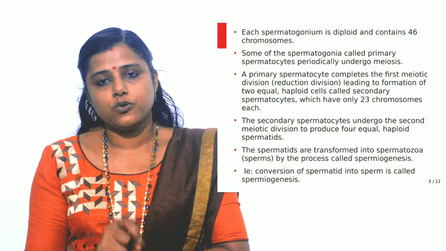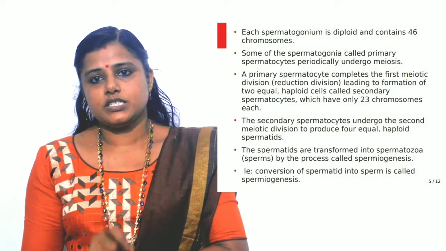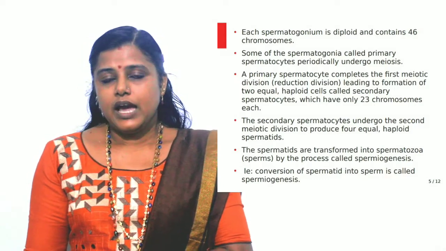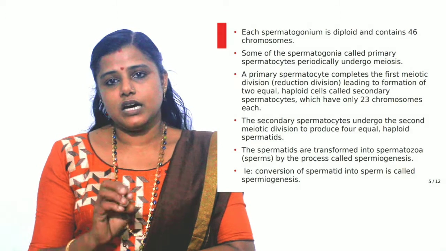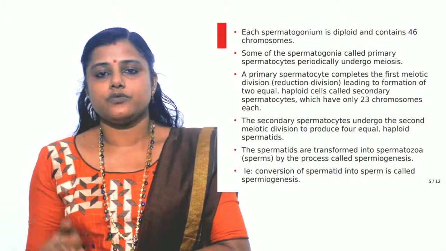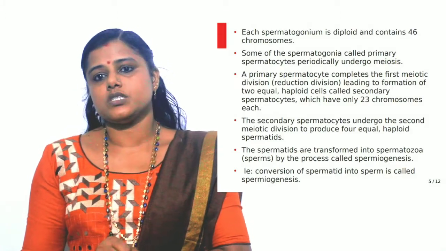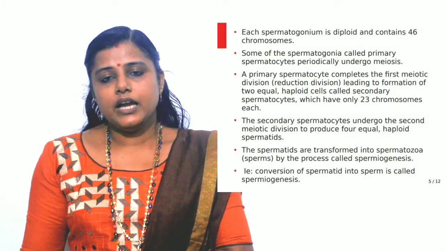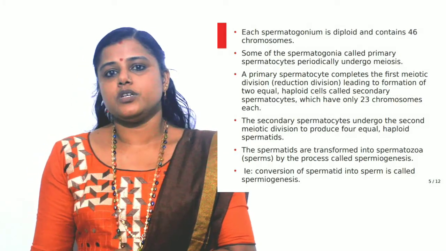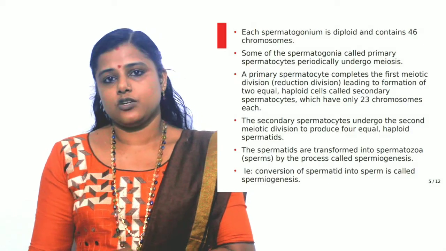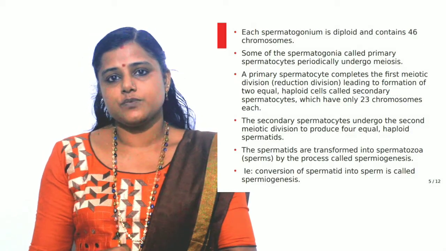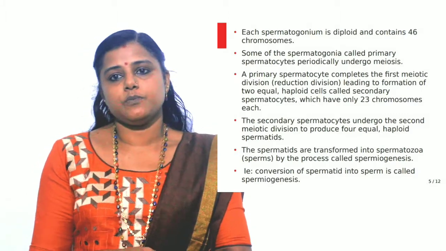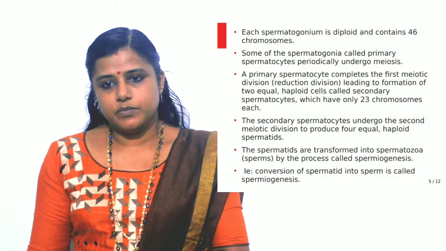Finally they form 4 equal haploid cells which are called spermatids, and then the spermatids are converted into the structure of the sperm, and that process is known as spermiogenesis. And the developed sperms are embedded in the Sertoli cells and get nourishment, and they are released from the seminiferous tubules, and that process is called spermiation.